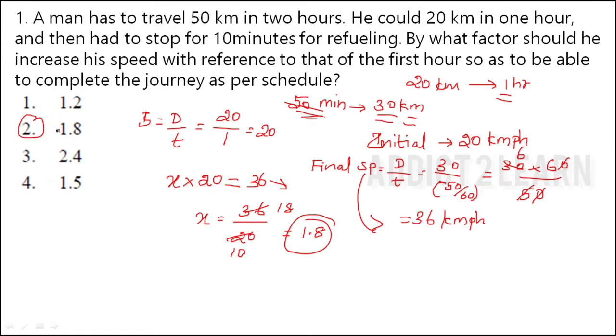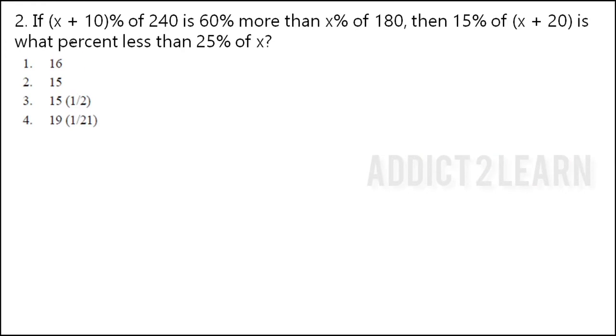Okay, we will move on to the next question. If x percent of 240 is 60% more than x percent of 180, then 15% of x plus 20 is what percent less than 25% of x? They have given that x percentage of 240 is 60% more than x percentage of 180. So we have to frame an equation from this statement.